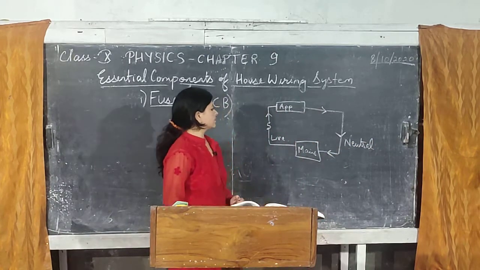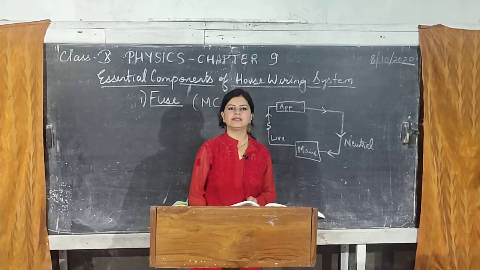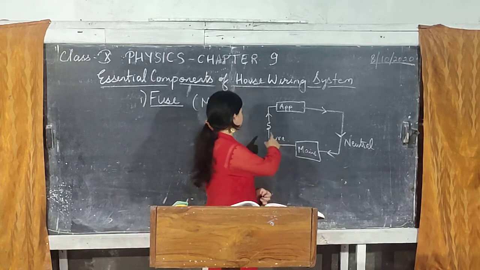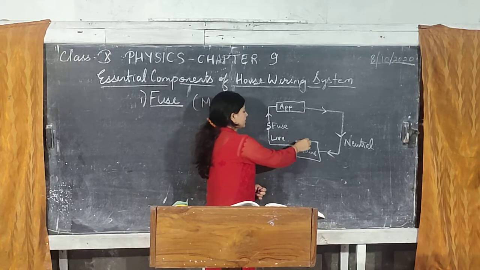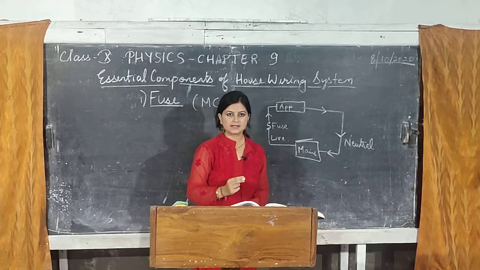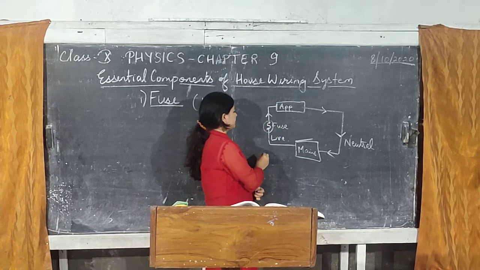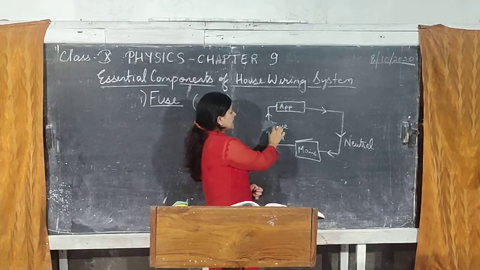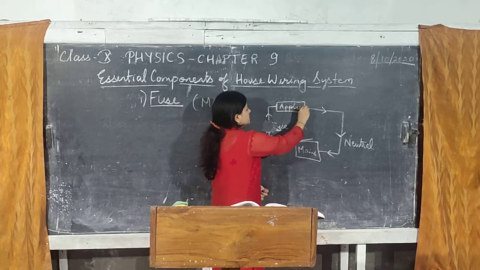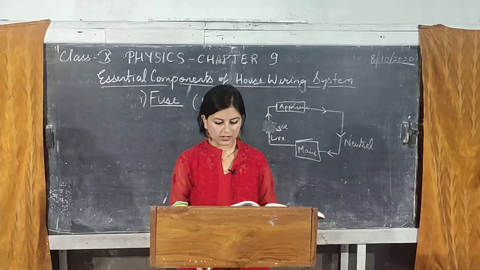Alright, the function of the neutral wire is to complete the path of the current, because unless the path of the current is completed, the appliance will not work. Now this is the fuse. Now whenever there is excessive current flowing through the mains due to some fault in the circuit, this has got a very low melting point. That means on passing of high current, it will get heated up and it will break down. Now there is nothing here and the circuit breaks and the appliance will not receive any current and it is safe. It is saved from any damage.